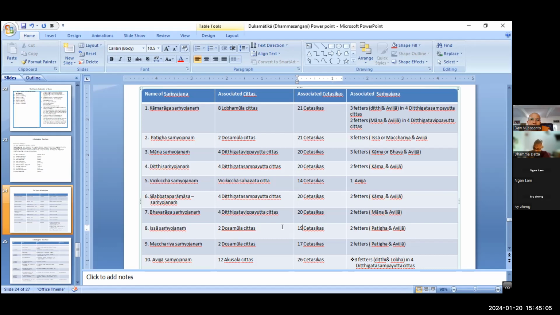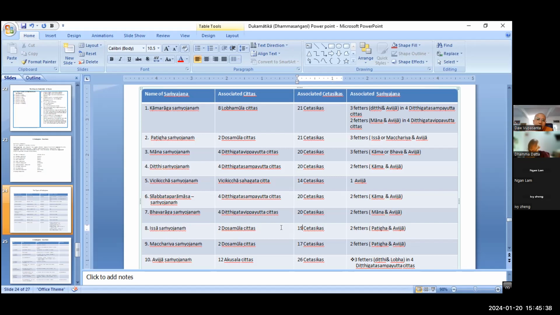Piti, Loba, Ditti, Mana, Vicikicca, and Issa, then Macchariya, Kukkucca. Issa, Macchariya, Kukkucca. And then, that's all, right? So among the 27, you have to omit the 8. How many remaining? 19.